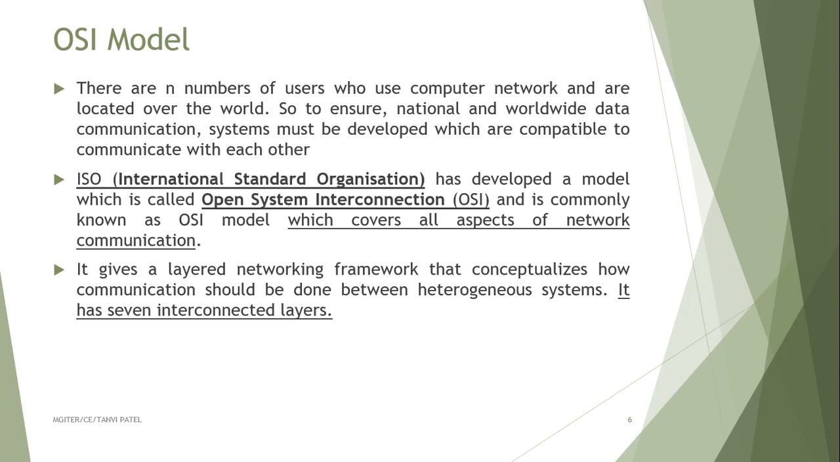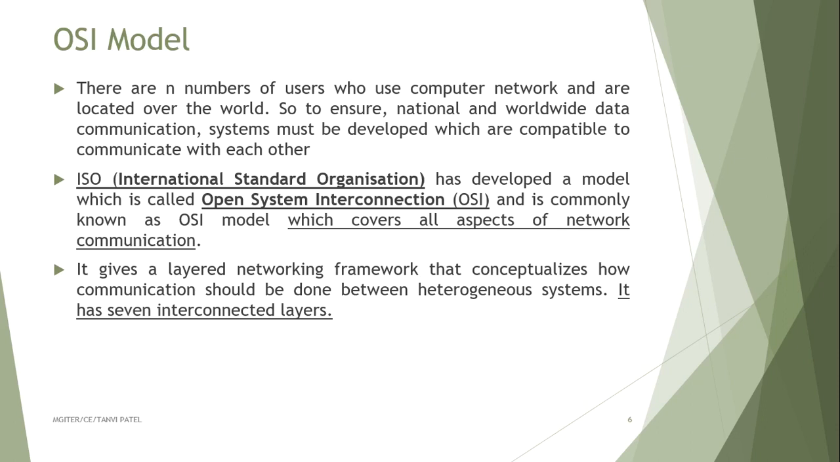There are a large number of users who use computer networks and are located all over the world. We can observe that many people around the world use computer networks. The people sitting behind us, around us, all use the internet and convey messages to each other. So to ensure national and worldwide data communication, systems must be developed with compatibility to communicate with each other. How we can transfer data nationwide and worldwide is decided by the ISO.